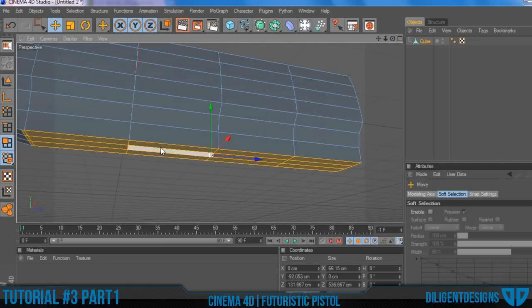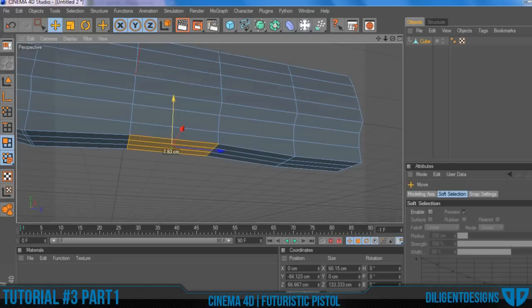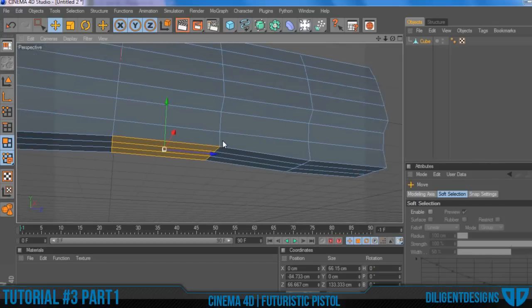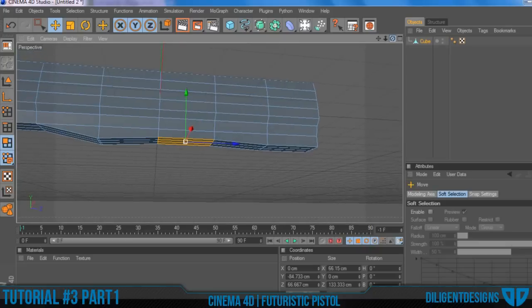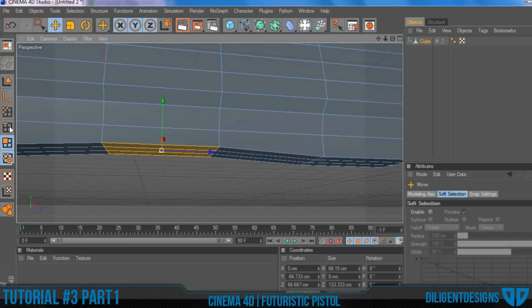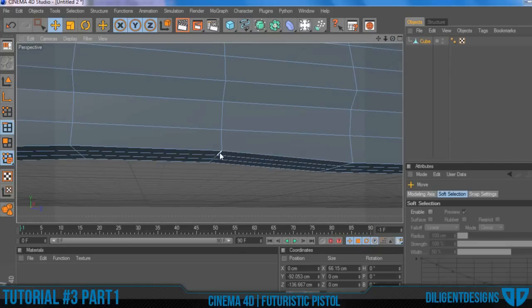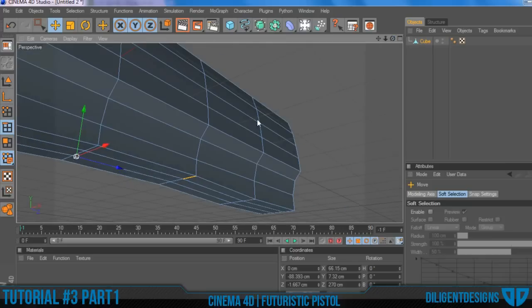And click on polygon selection again, and then drag this in a little bit, and you can start to shape out the area on where the handle of the gun is going to be.